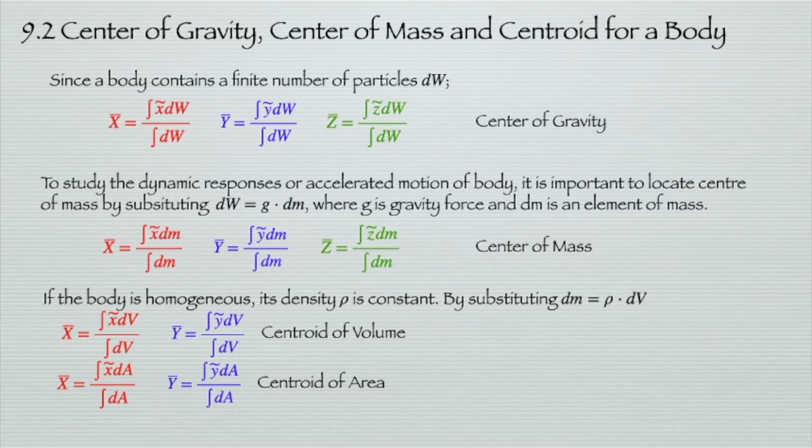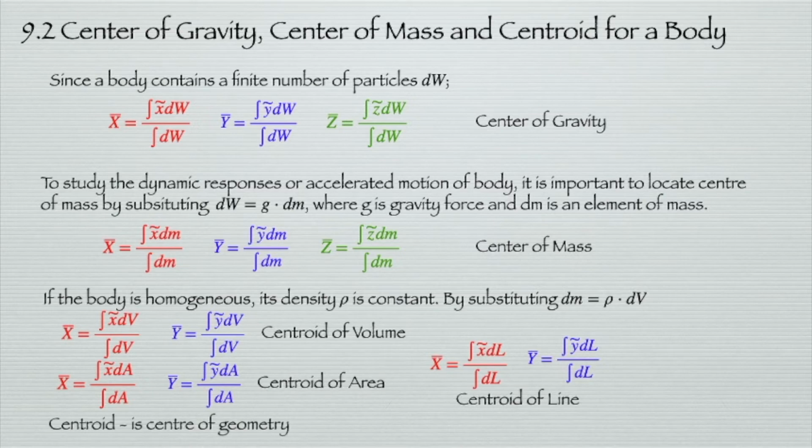Next, if we assume the area along the body is constant, for example a pipe, we can divide the volume by the area, so we cancel out the area, and we get the length of the body. So we can define x bar of the body or the pipe as equal to the integration of x dL over the integration of dL. Similarly, y bar is equal to the integration of y dL over the integration of dL. This is what we call centroid of line. So the centroid means the center of a geometry.